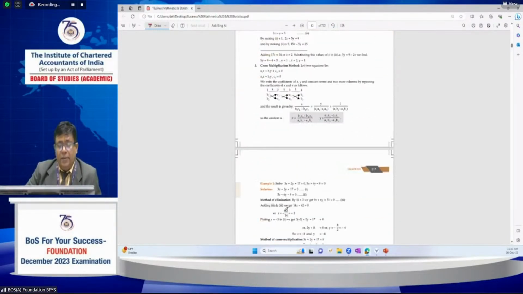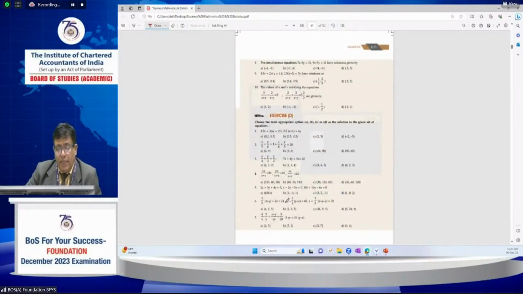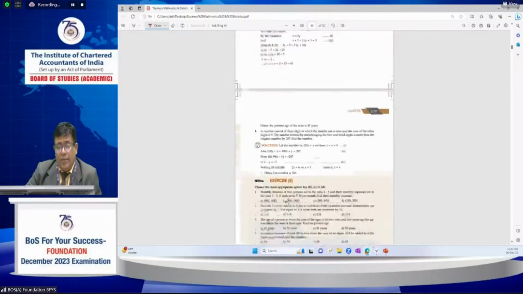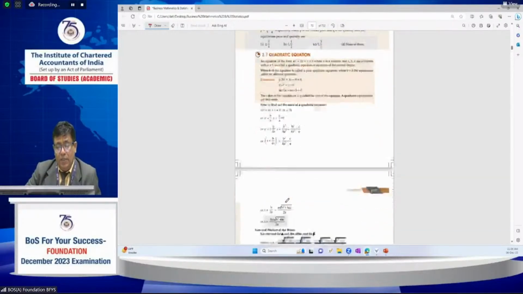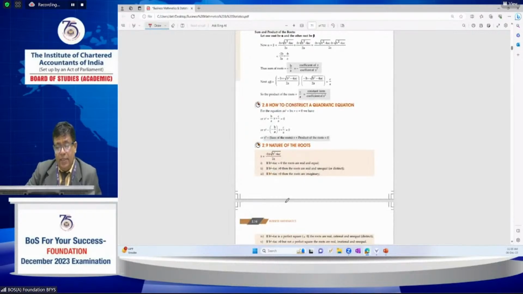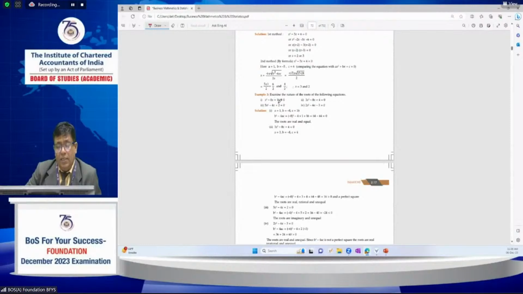And next, when it comes to quadratic equations, we have discussed earlier what kind of questions are asked: the nature of the roots, and how to construct the quadratic equation. All these things are asked in the exam. When b square minus 4ac is greater than 0, we can conclude the roots are real and unequal.